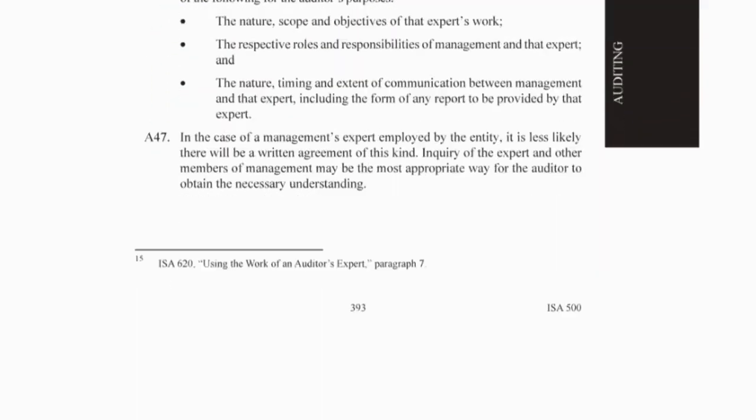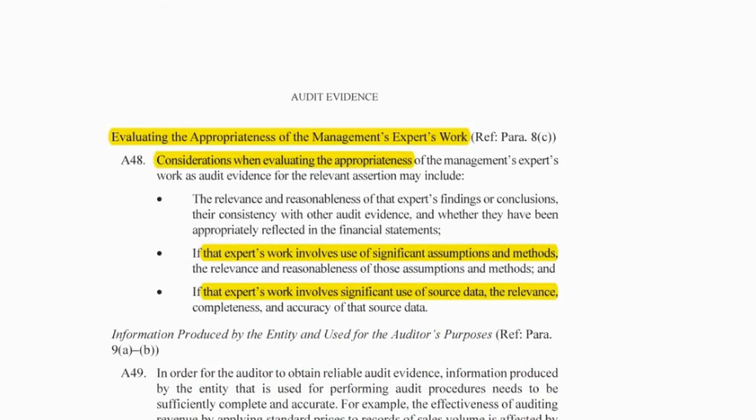And lastly, we need to evaluate the appropriateness of the management expert's work, which we can do by looking at the assumptions and the methods and the completeness and accuracy of their source data. So we can actually go and test that, but you can also put these points down as they are.